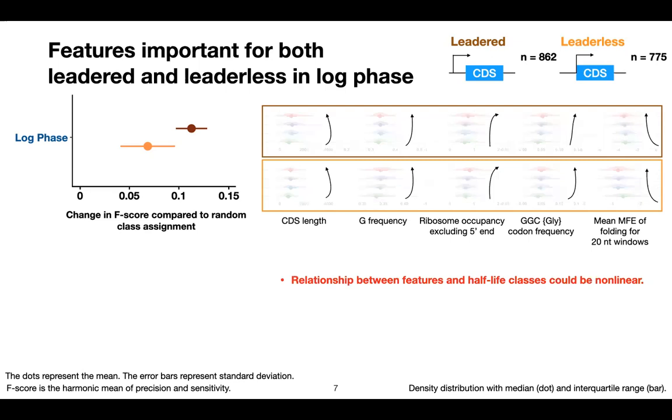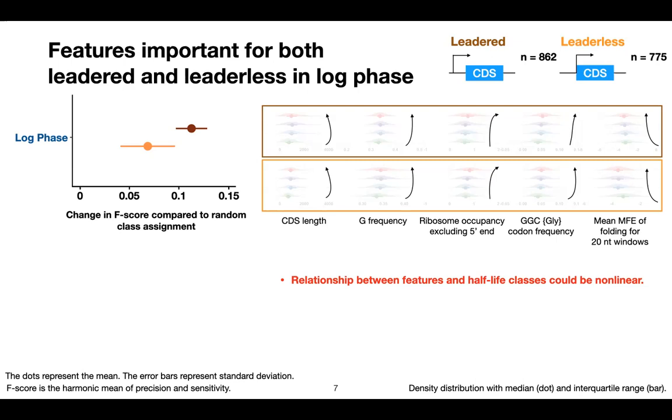If we focus on the trend of change between those feature values and the half-life cases, we can see that those features really could work differently to control the messenger RNA stability, as they are changing in different directions. Also, those features' relationships with the half-life cases could be nonlinear, as they are not always changing in a linear way.